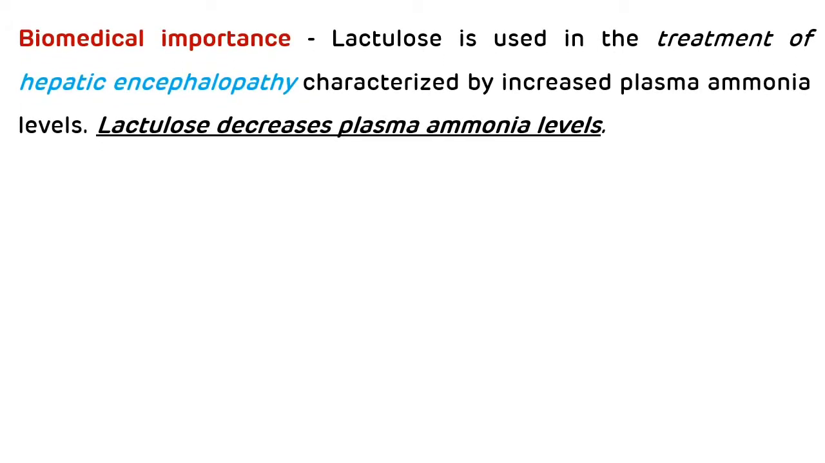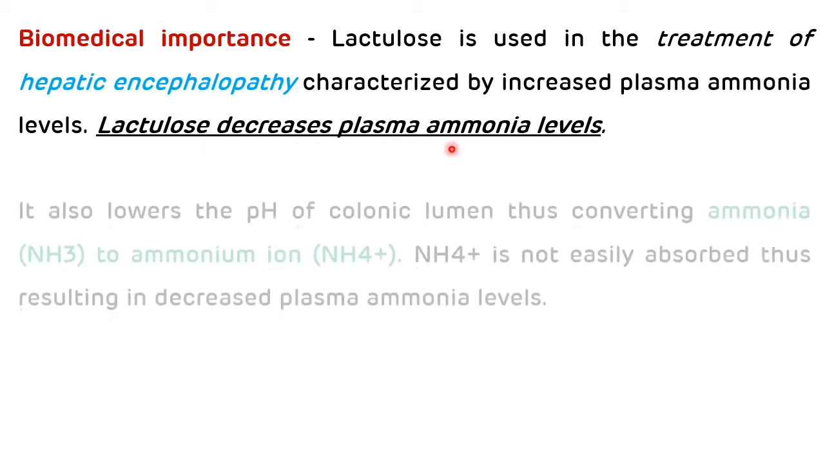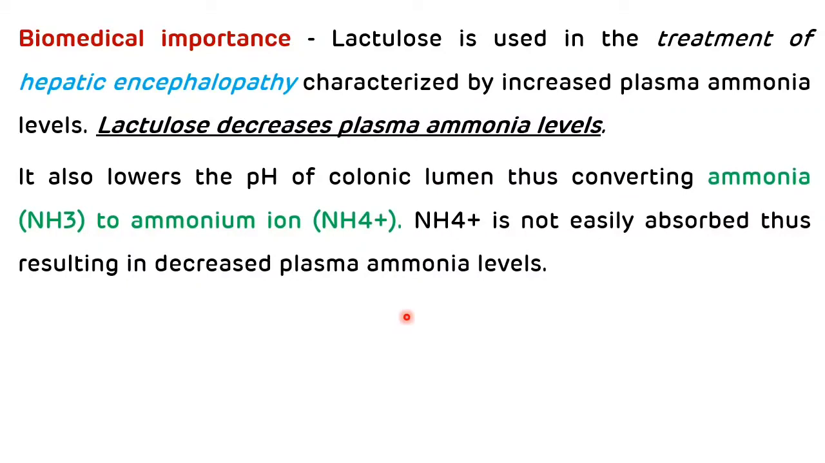Now, biomedical importance of lactulose. Lactulose is used in the treatment of hepatic encephalopathy, which is characterized by increased plasma ammonia level. Lactulose will help in the reduction of plasma ammonia level. Lactulose will also lower the pH of colonic lumen, thus converting ammonia NH3 to ammonium ion, that is NH4 plus. And this NH4 plus is not easily absorbed, thus resulting in the decreased plasma ammonia level.